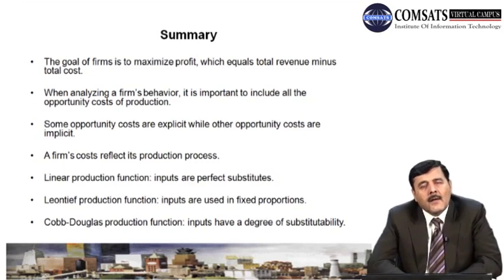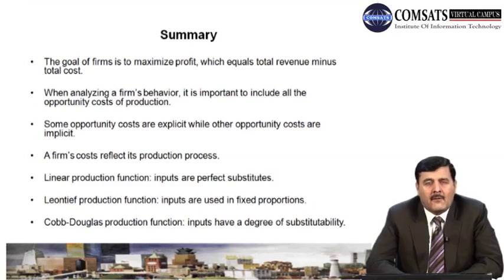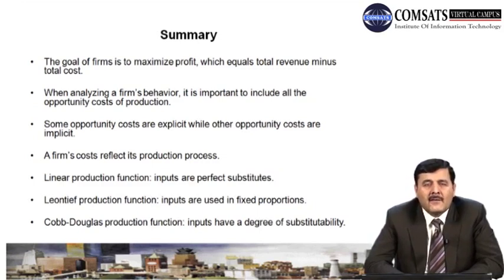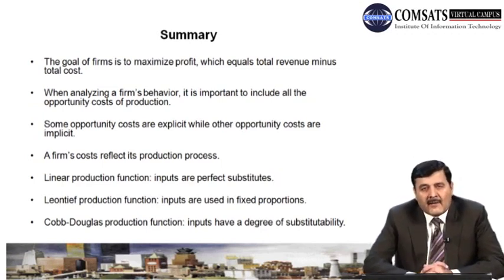If we talk about economic profit, we said that it is the difference between total revenue minus total cost, and the cost here includes both types of costs, that is explicit and implicit cost. When we talk about accounting profit, that is the difference between total revenue minus total cost, and in that case cost includes only the explicit cost component, right? So the ultimate objective of the firm is to maximize profit.